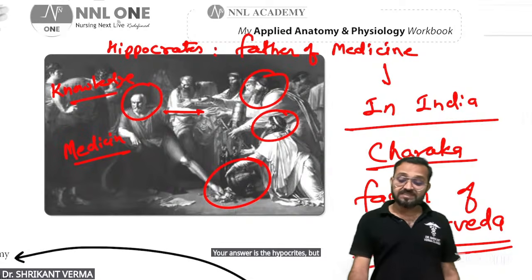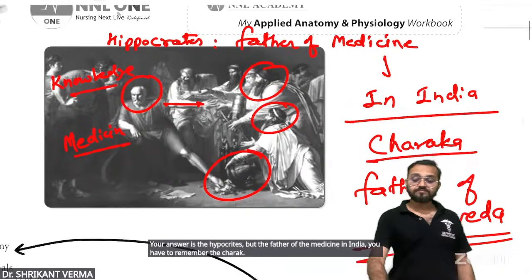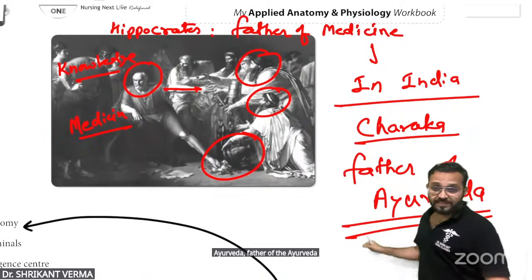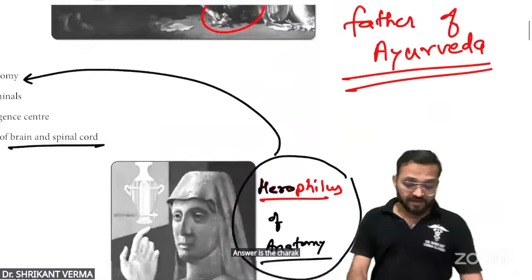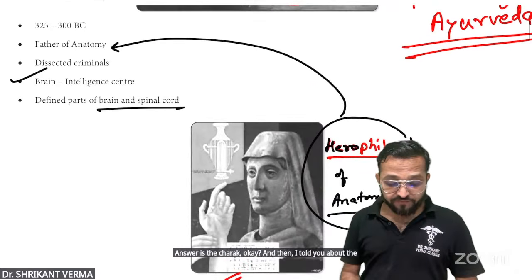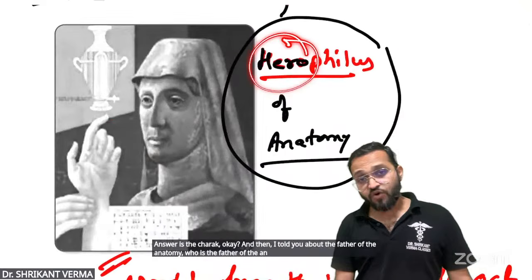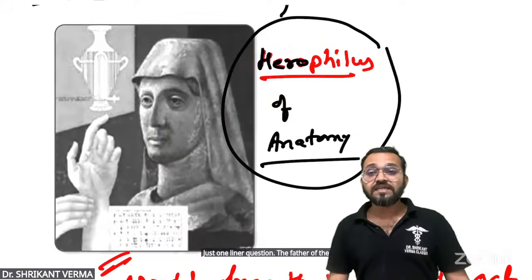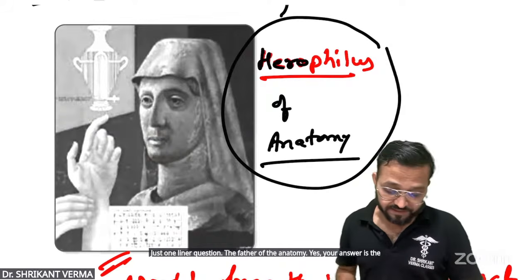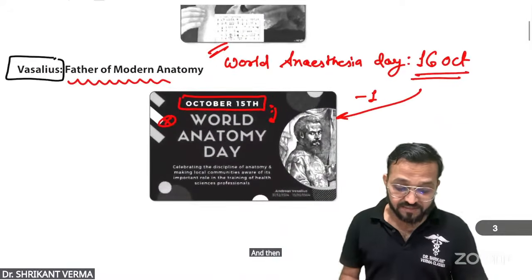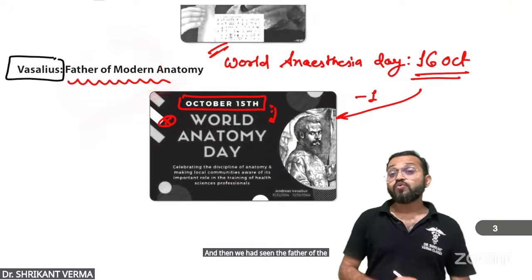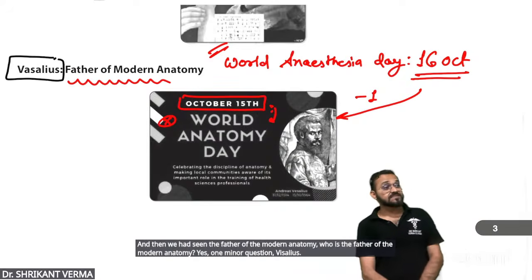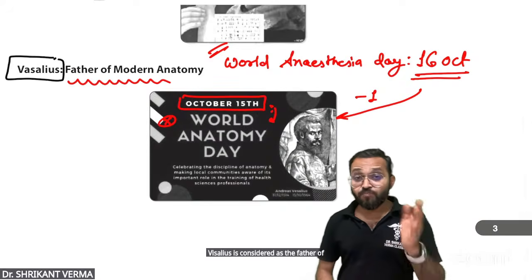But for the father of medicine in India, you have to remember Charak. Charak Samhita, Ayurveda, father of Ayurveda. Ayurveda is Indian medicine. Answer is Charak. And then I told you about the father of anatomy. Who is the father of anatomy? Hero of anatomy, Herophilus. Just a one liner question. Yes, your answer is Herophilus. And then we saw the father of modern anatomy. Who is the father of modern anatomy? Yes, Vesalius is considered the father of modern anatomy.